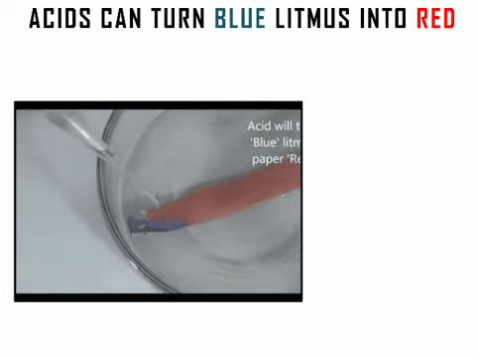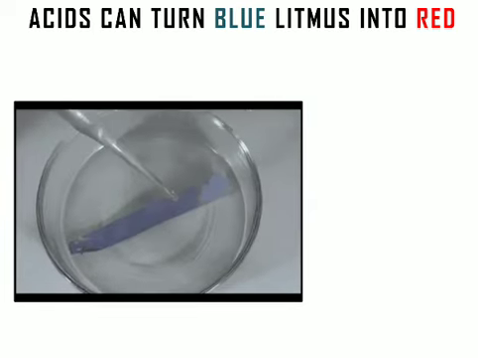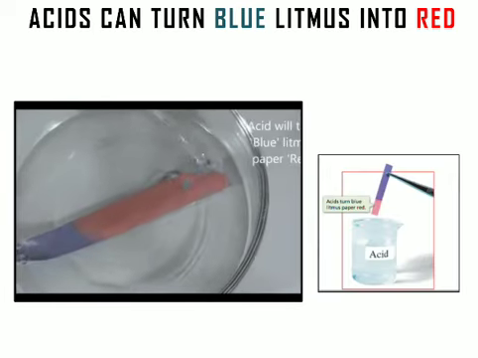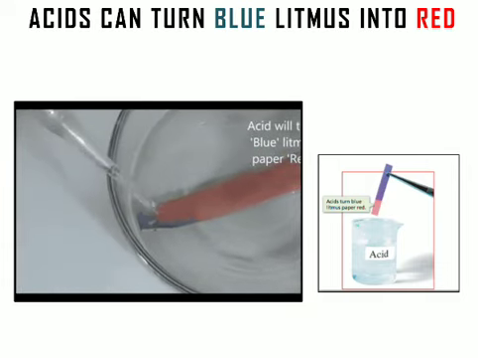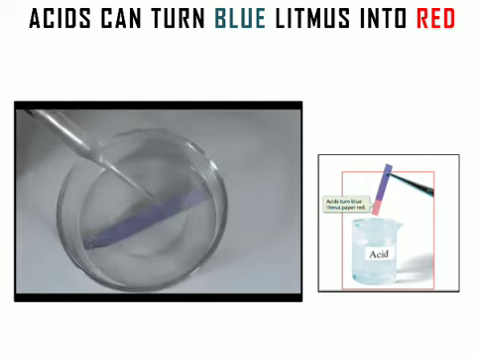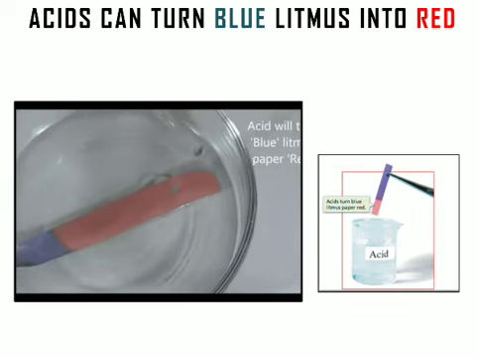So this is how we can come to know, yes, this particular substance is acidic in nature. This is how we can do it, by putting the litmus paper into the acid. So blue litmus paper is going to turn into the red. This is the very common test of checking acidity. Got it? So this is all about acid.